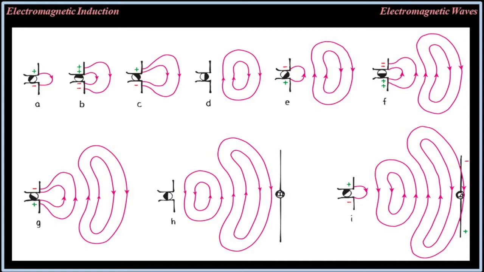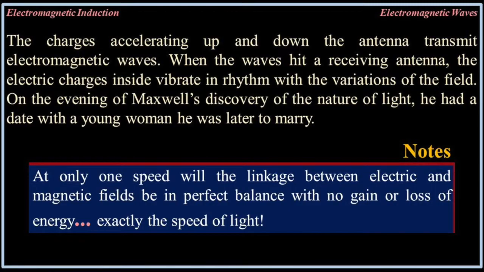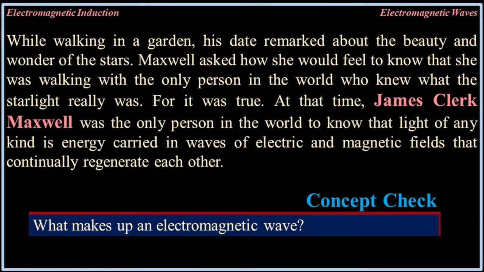When the waves hit a receiving antenna, the electric charges inside vibrate in rhythm with the vibrations of the field. On the evening of Maxwell's discovery of the nature of light, he had a date with a young woman he was later to marry. Notes: at only one speed will the linkage between electric and magnetic fields be in perfect balance, with no gain or loss of energy, exactly the speed of light.